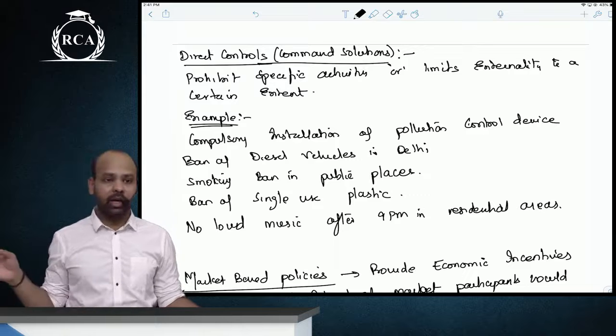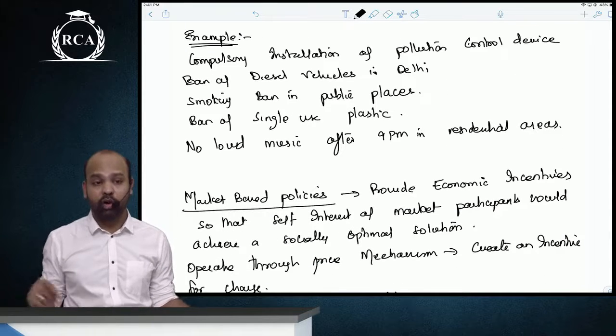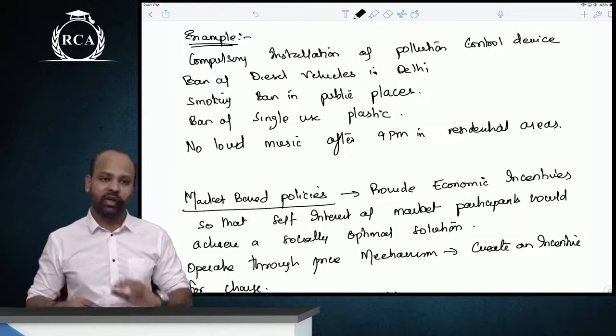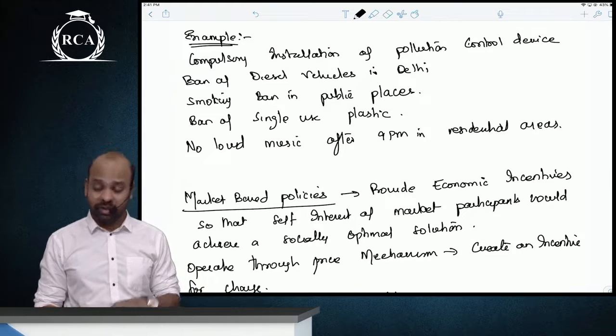There is smoking ban in public places. There is ban of single use plastic. There is ban of diesel vehicles in Delhi. There is no loud music after 9 p.m. in certain areas. So all of these are direct controls to reduce the impact of externalities.